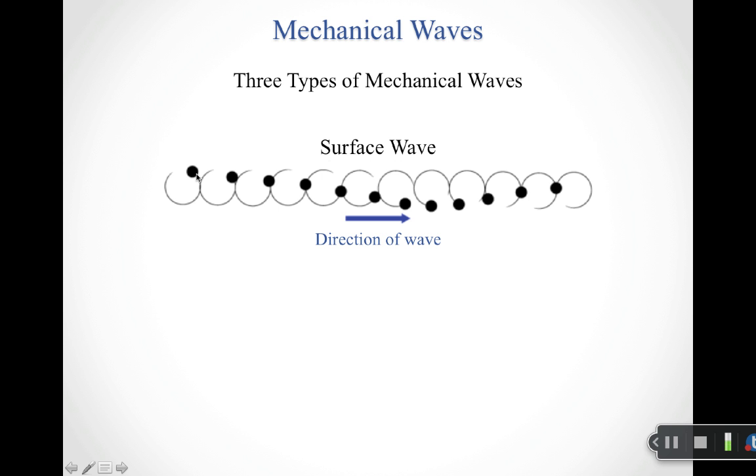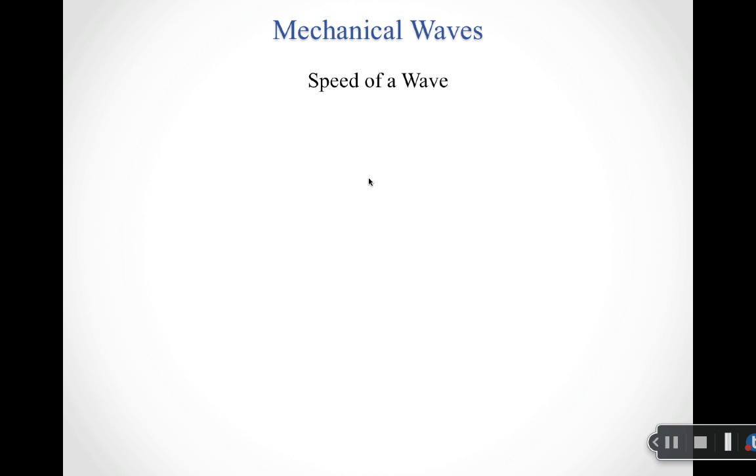The last one, and we just bring it up because it happens to be the wave that we probably know best. But when we think of waves, water waves are actually neither longitudinal nor transverse. They actually have this basically circular motion as the material circles around. And so it moves a little bit to the right and a little bit up and down. And so you actually have a surface wave where you have a combination of up and down and left-right motion, and in fact it's circling around. So we won't do much with this one and just bring it up because, again, when we tend to think of waves, our most immediate example is waves within water.